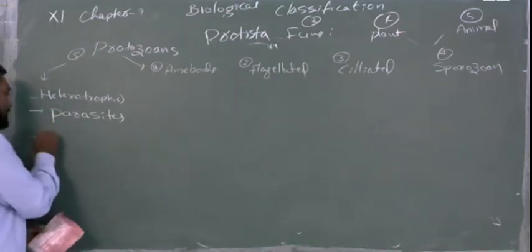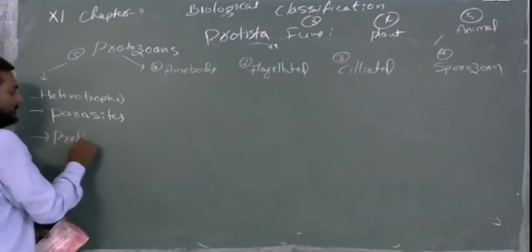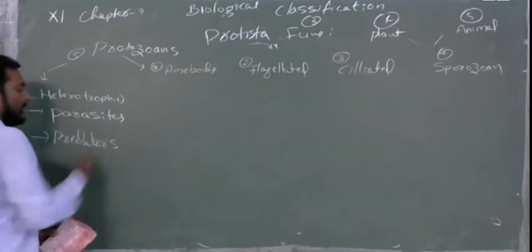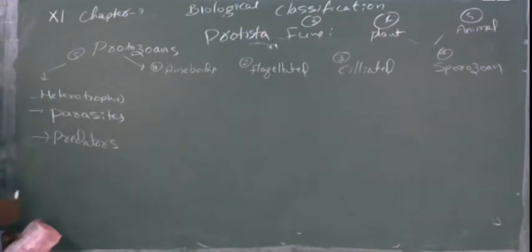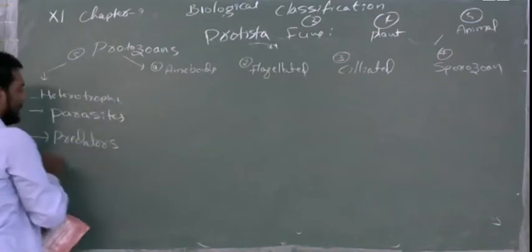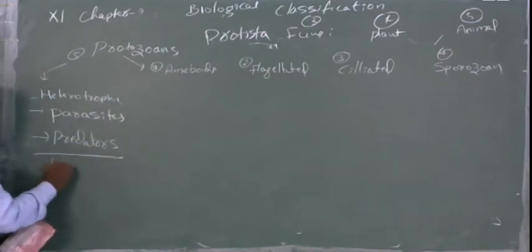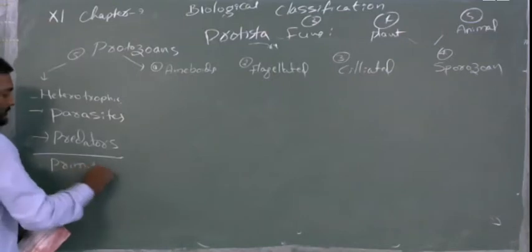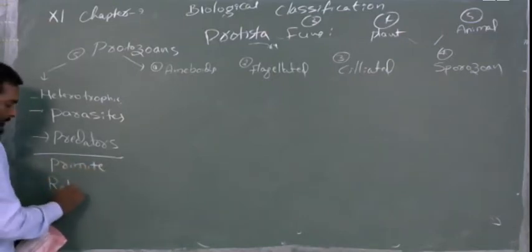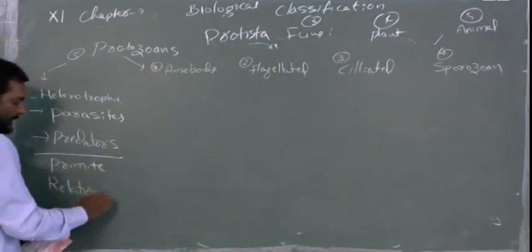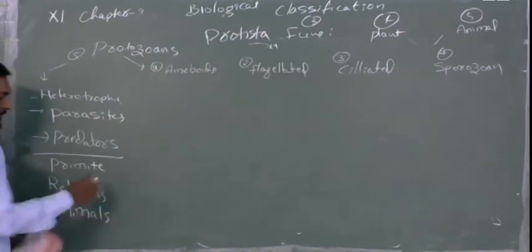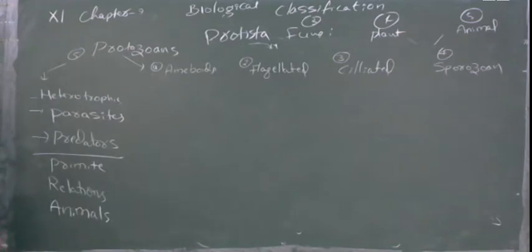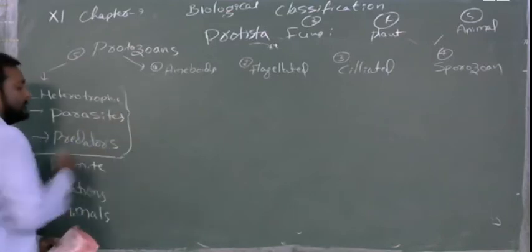Next, they will be predators. It means they will hunt and kill other organisms. Because of this nature, they are called primitive relations of animals. This point you have to remember: protozoans are heterotrophic, parasites and predators. These three are the features.